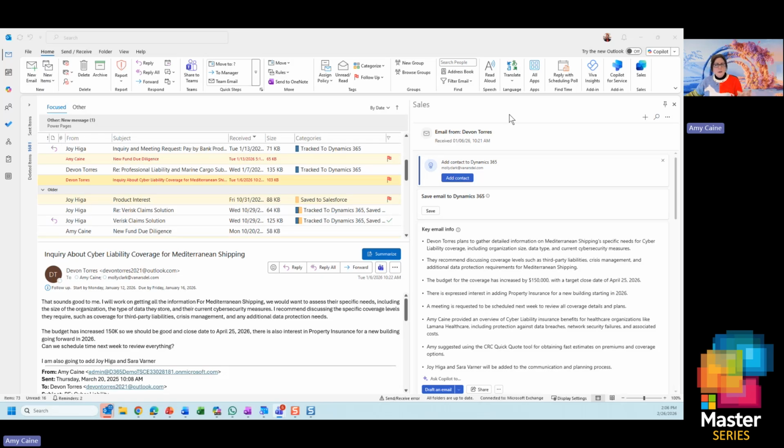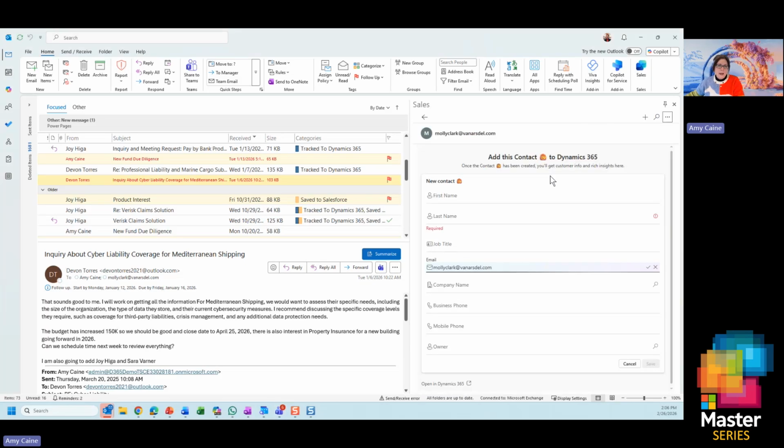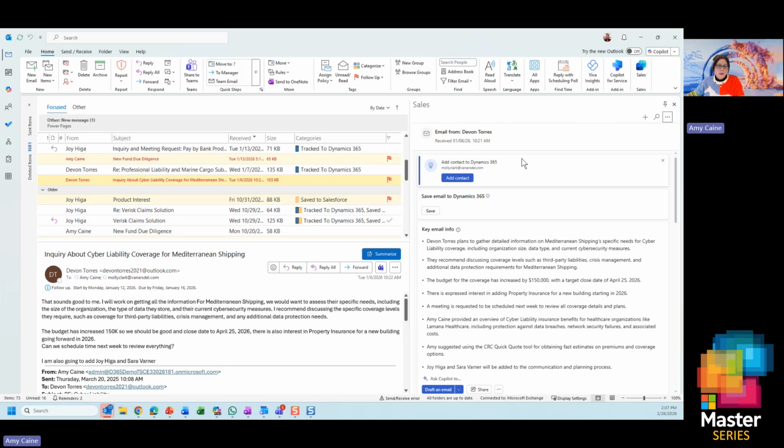Most people start their day in Outlook, like, what do I have to do? And I'm going to walk through and start dispositioning the emails that have come in over the evening. So I'm in Outlook and I've opened up our first agent, which is called our sales agent. Our sales agent is connectivity into Outlook. This does work with a Salesforce backend as well as a Dynamics backend. So as I'm walking through my emails and opening up my sales agent, I can see in my email somebody doesn't exist. We're having some conversations in an email, and with a simple click, I can add that contact to my CRM, whether it's Salesforce or Dynamics. So again, a simple click and being able to add a contact.